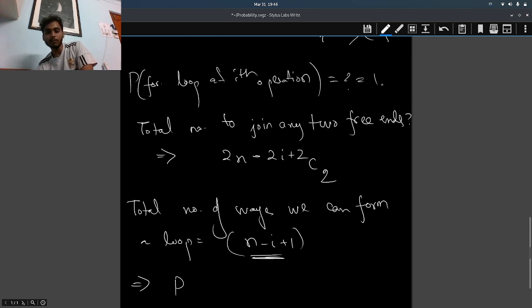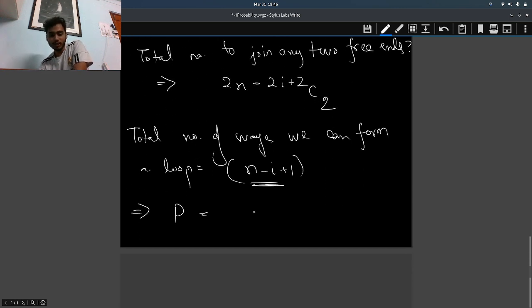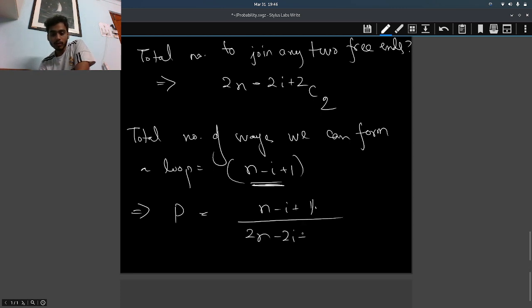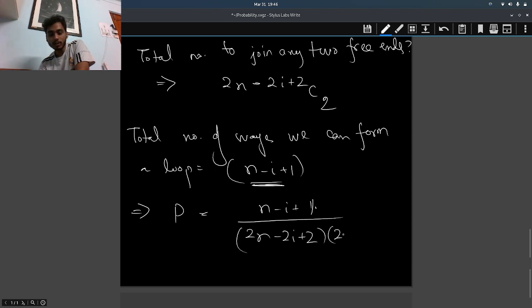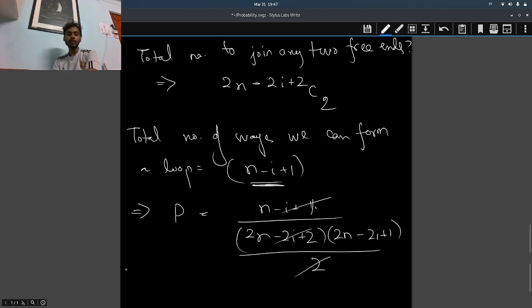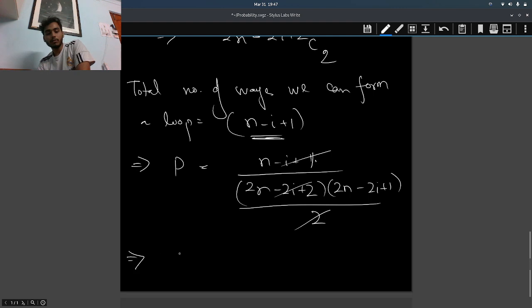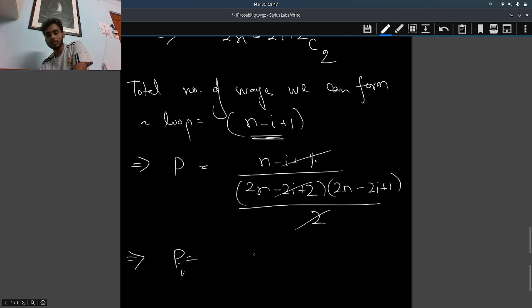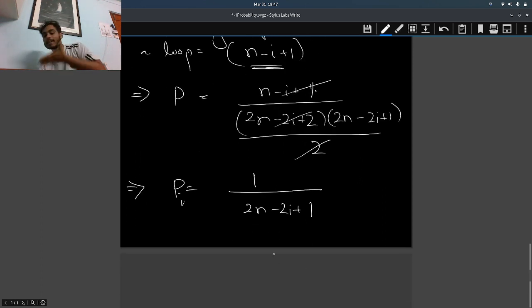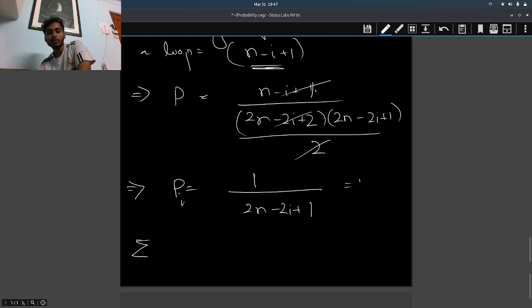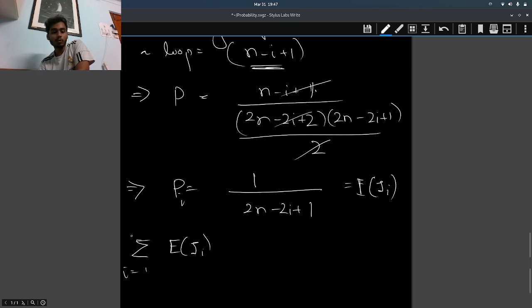Let's say I denote this by p, because I don't want to write it so many times. It is n minus I plus 1 by 2n minus 2i plus 2 C2, which I am writing as 2n C2 by 2. So this gets cancelled, right? So basically our p of I for the ith operation turns out to be 1 over 2n minus 2i plus 1, isn't it? So the summation of that, which is equal to the summation of E of I from I equal to 1 to n, is what exactly? Can you tell me?